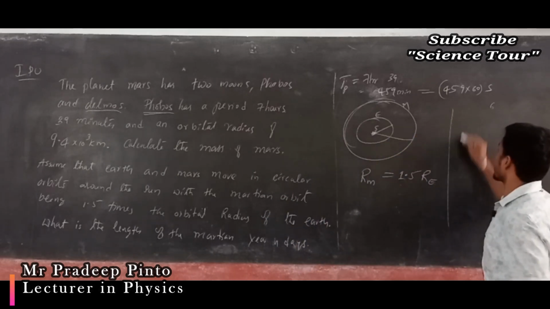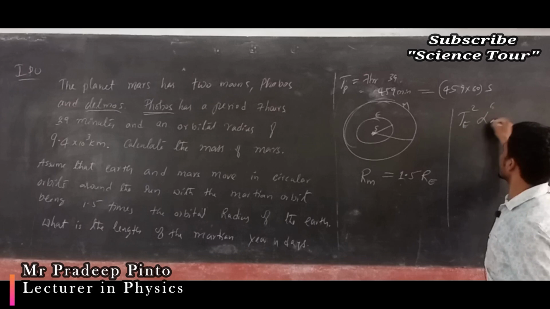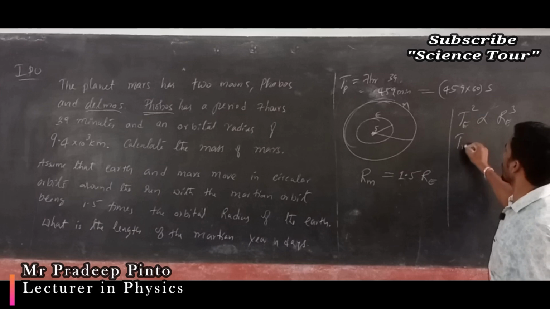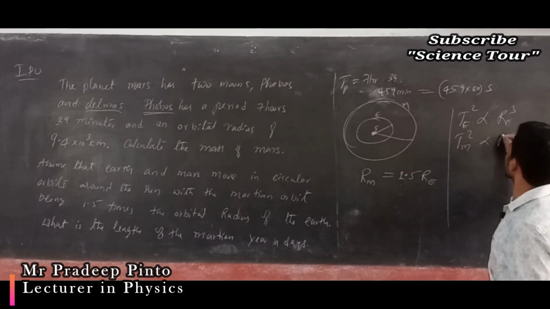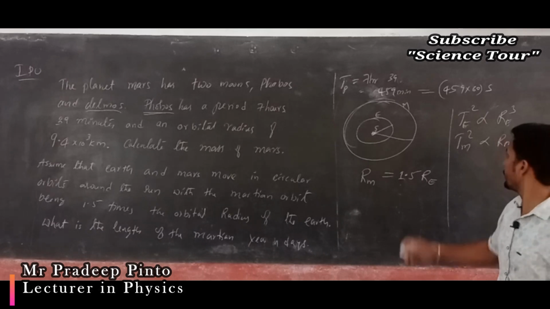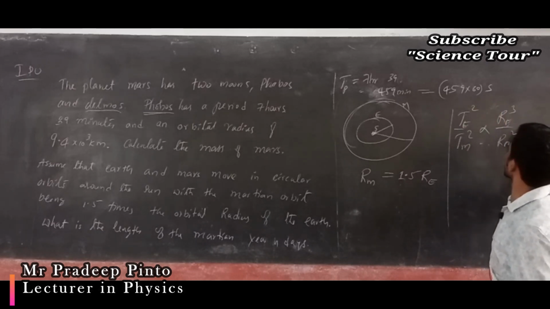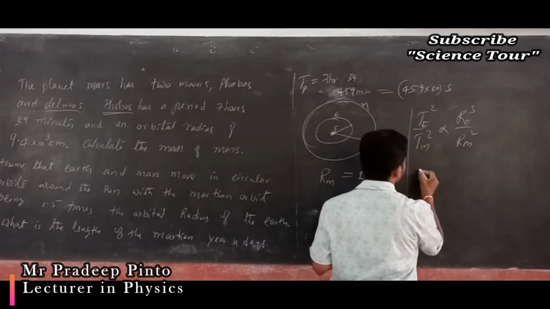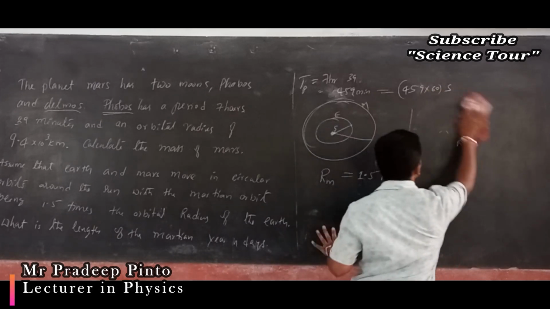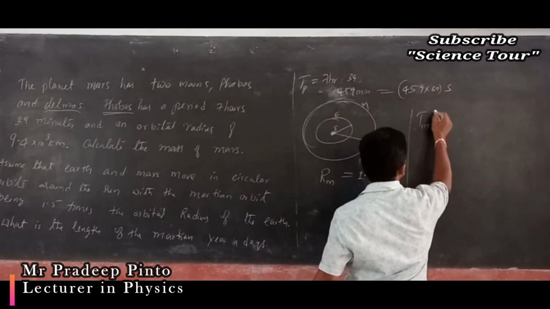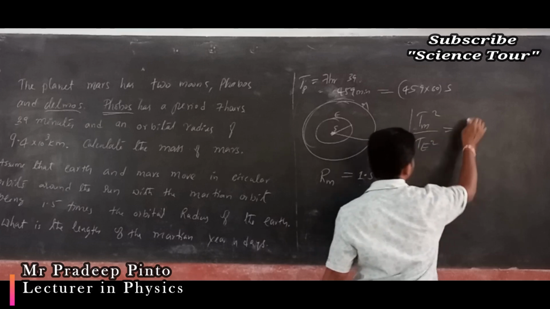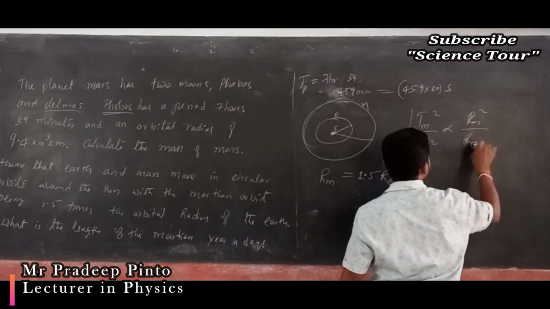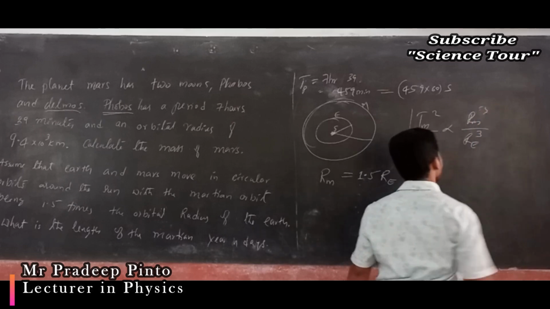Simple, we will take Kepler's law again, that is T square is proportional to r cube, no? For Earth, for Mars. If you divide, it will be in this way. Now we know that we want Mars, so I will write this equation in this way: T m square divided by T e square is directly proportional to R m divided by R e, whole cube. Cube, not square.